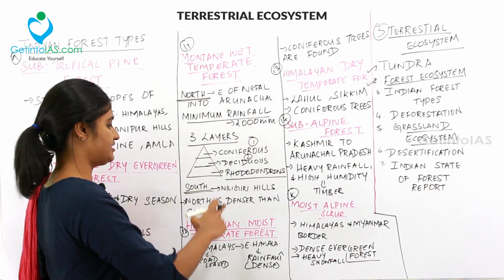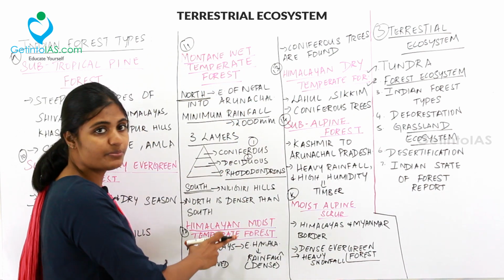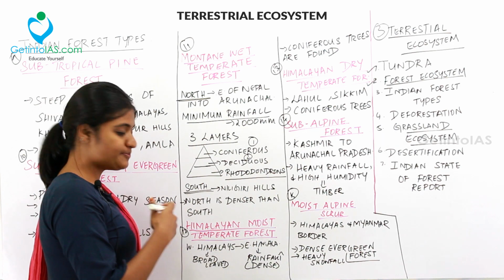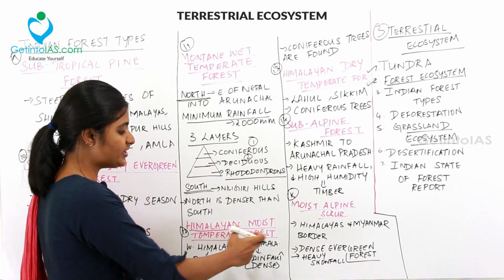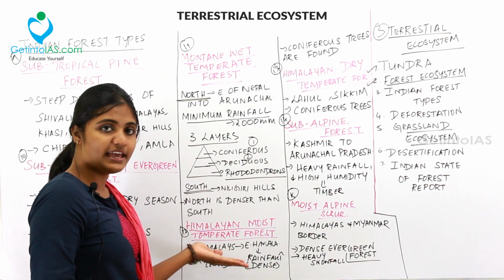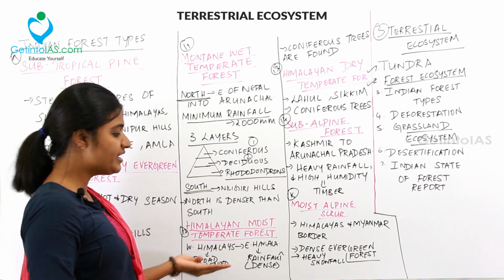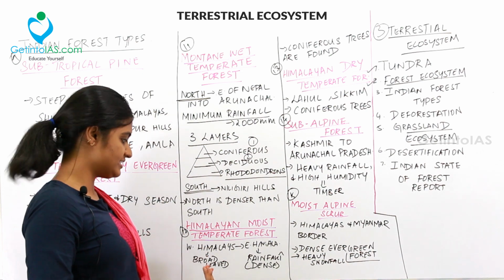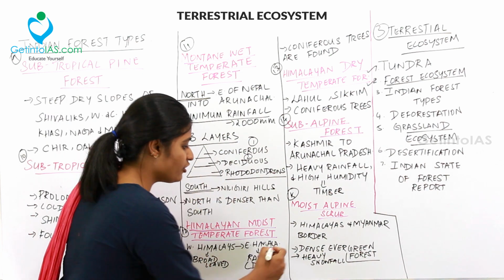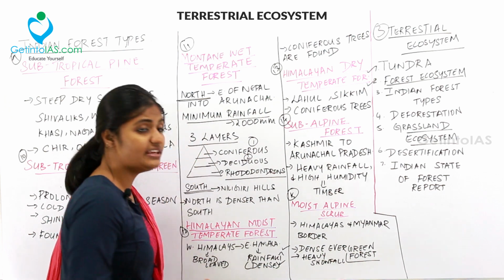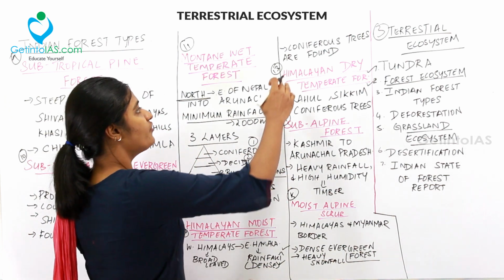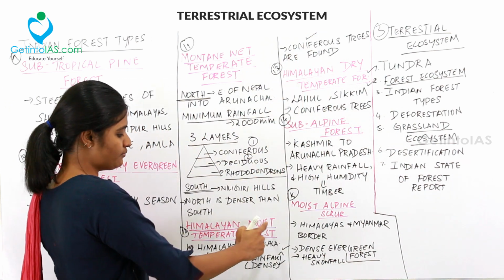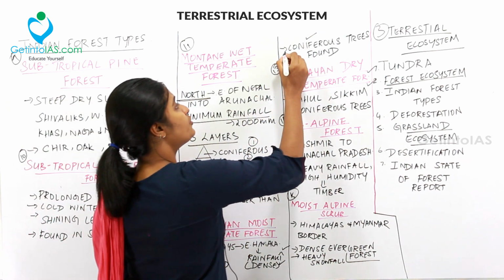The next kind of forest is Himalayan moist temperate forest. The Himalayan moist temperate forest spreads from the West Himalayas to the East Himalayas. In the West Himalayas, you will find the leaves are broad, and the East Himalayas will have heavy rainfall when compared to the West Himalayas. Hence, since the rainfall is high, the forest will be dense in structure. Over here, mostly coniferous trees will be found.